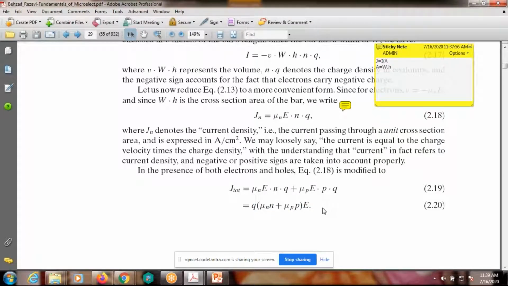Whether it is a p-type or an n-type semiconductor, the current conduction takes place due to both electrons as well as holes. Why it is a plus: some textbooks write the negative, but the conventional current is always opposite to the electron flow. That's why it is a plus.